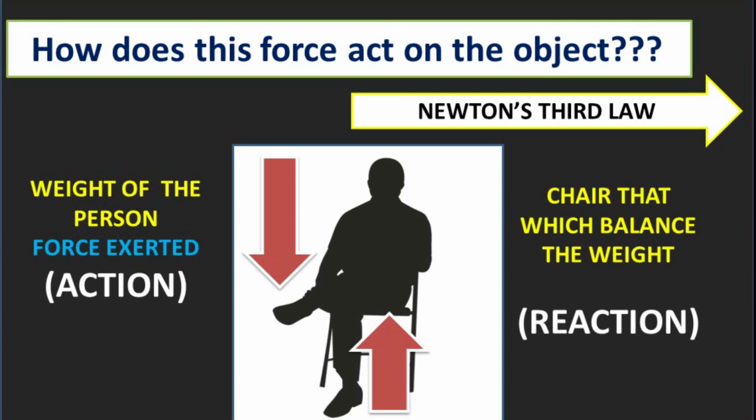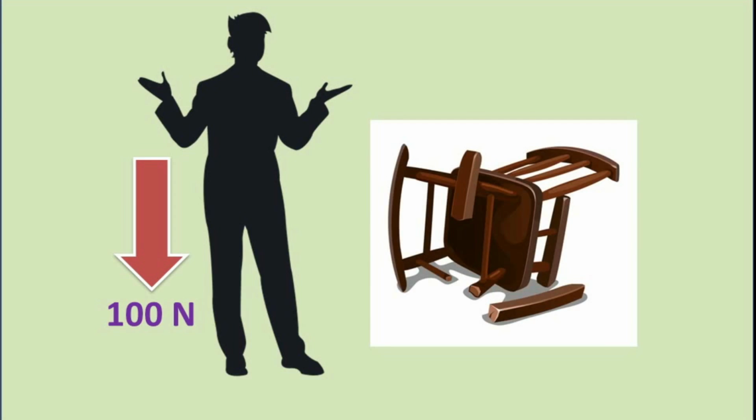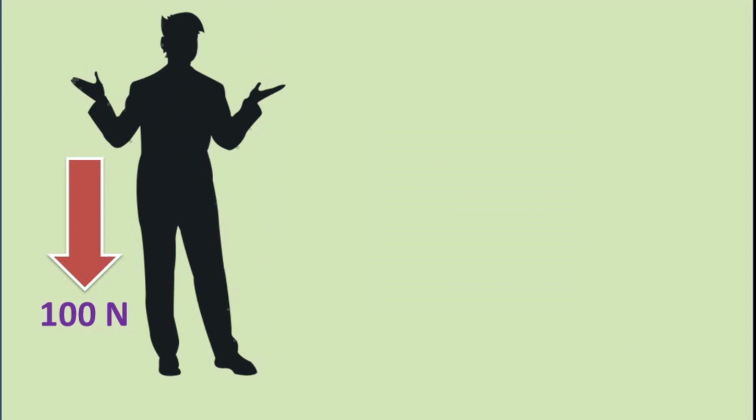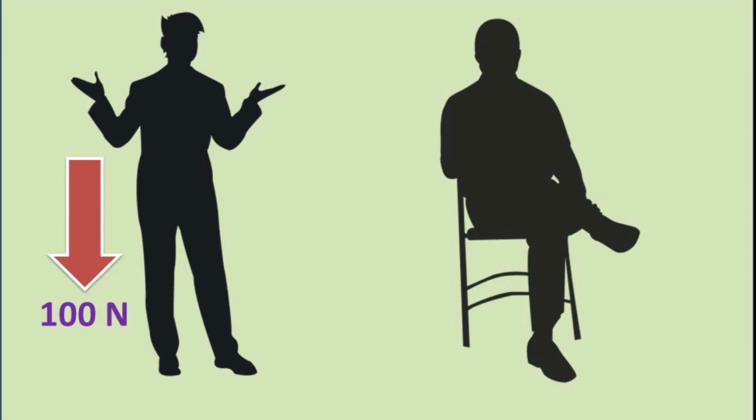If the person exerts a force of 100 Newton on the chair, and if that chair could not support it, then surely the chair will break. But when the chair supports that weight, the person can sit. The chair exerts an opposite force equal to the force exerted by the person.